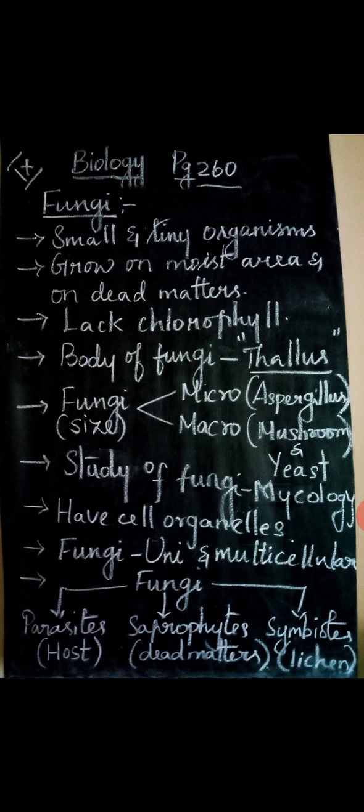This fungi is classified into two types based on their size. One is microfungi, another one is macrofungi. Micro means small and tiny, macro means a little bit bigger in size, which we can see through our naked eye. So the best example of microfungi is Mucor and Aspergillus. The best example for macrofungi is mushroom and yeast, which we can see through our naked eye.